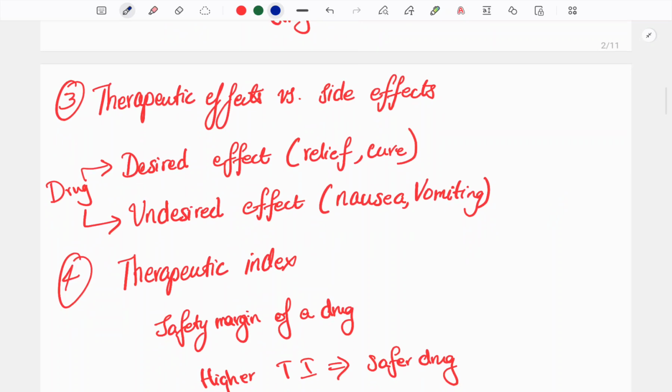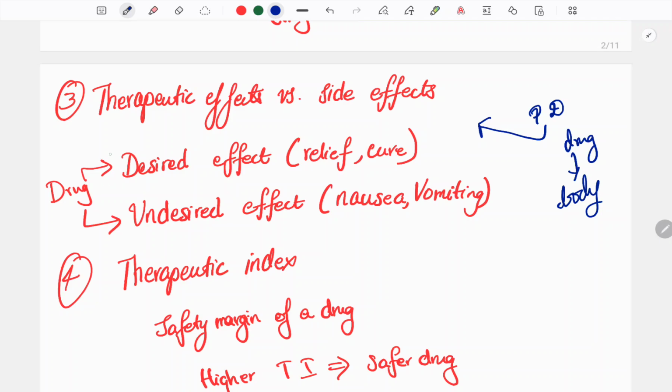Next is the therapeutic effect versus side effect. What is the relationship pharmacodynamics has with the therapeutic effect and the side effect? Pharmacodynamics is what the drug does to the body. Generally the drug does two things.